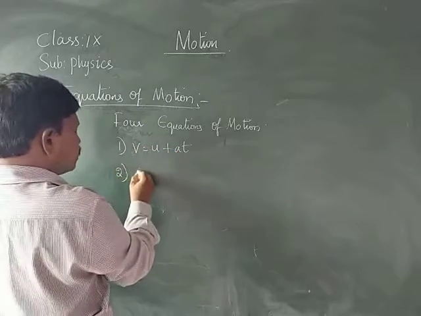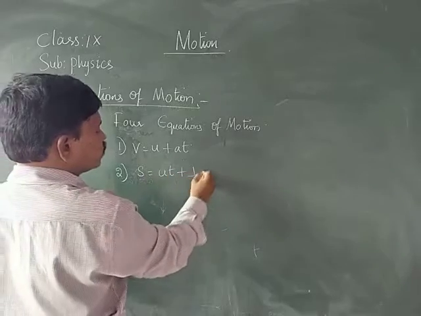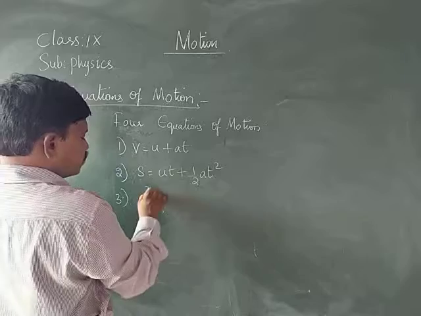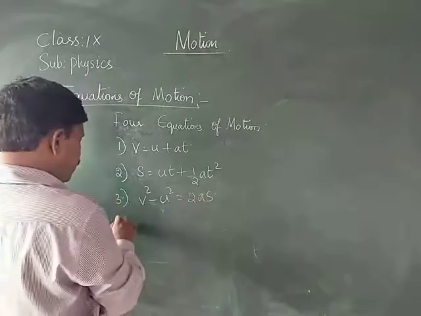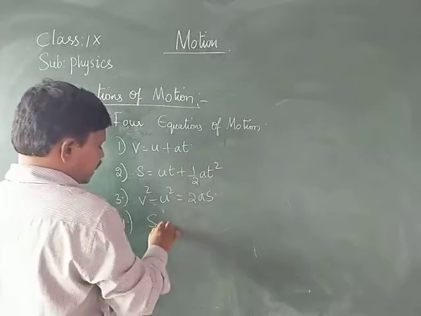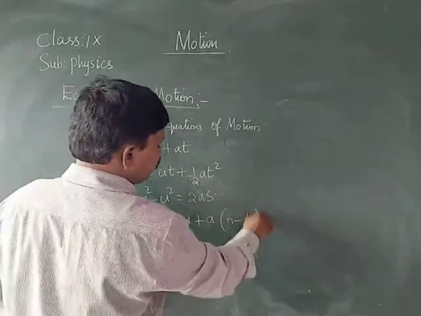The second one is S is equal to UT plus half AT squared. The third one is V squared minus U squared is equal to 2AS. The fourth one is Sn is equal to U plus A into (N minus half).